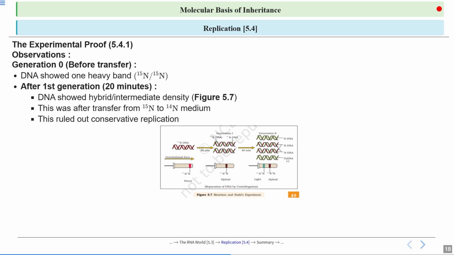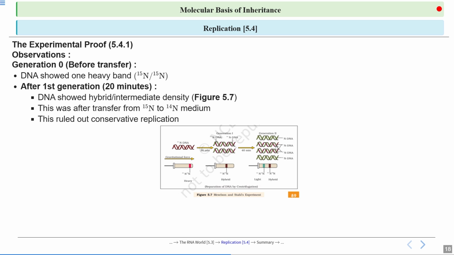Now, after 40 minutes, what will happen? Because now they are growing only in this normal isotope of nitrogen. Now, what will happen? For example, from here, you understand. Now, this red and green parent strand will separate. So, you assume that the red one separated here and the green one separated here. And now what will happen?